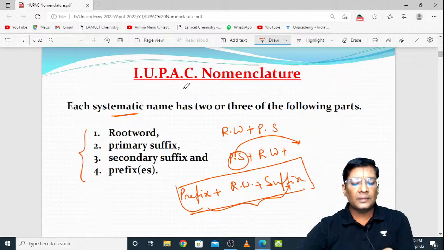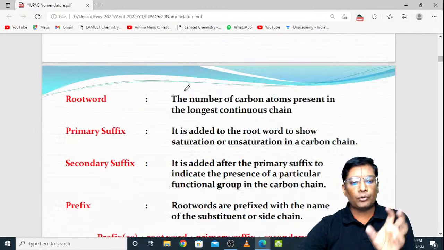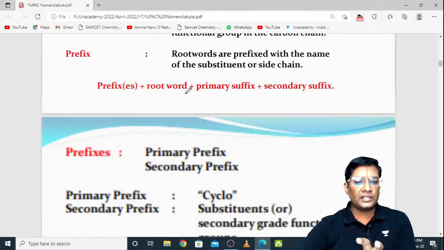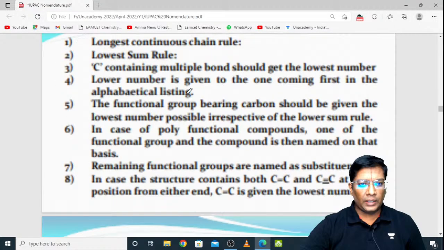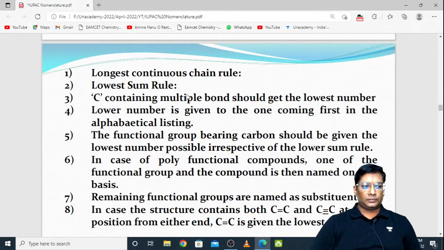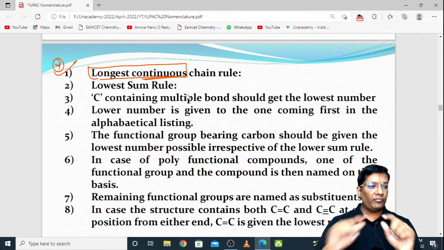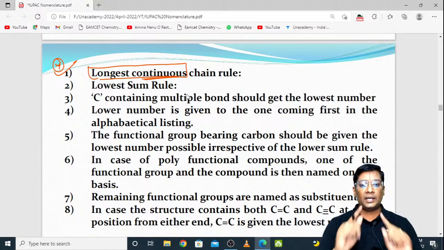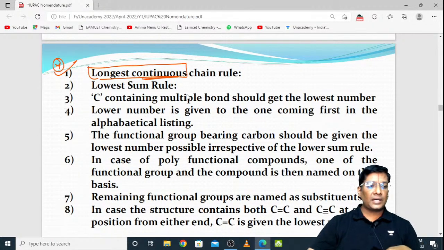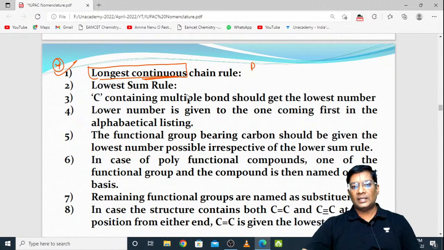Of course, not only this is very important; along with this, you have to know the rules and regulations of IUPAC nomenclature. So let us talk about all the rules. First of all, you have to choose the longest continuous chain. From the EAMCET point of view, if they give an organic compound, first of all you have to identify and take the longest continuous chain. In that longest continuous chain, the number of carbons present is called the root word.